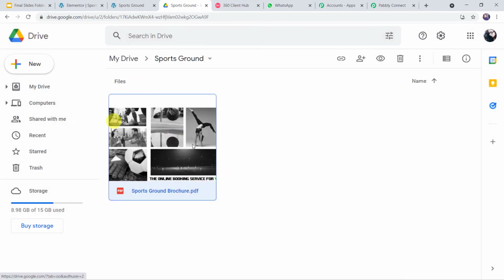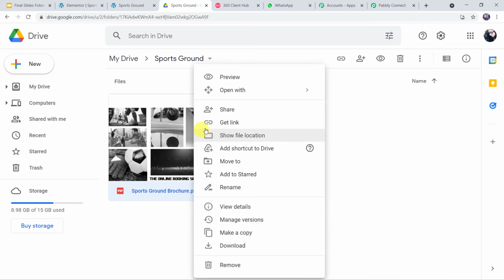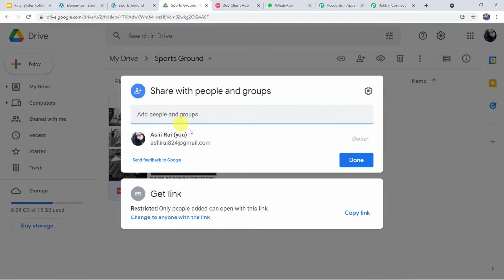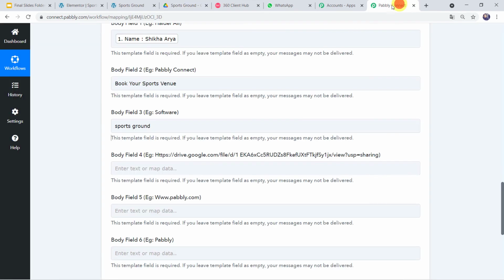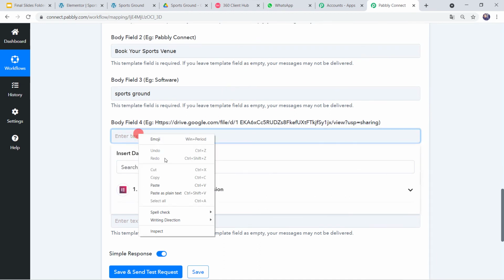I'll just simply make a right click on this. I'll click on share option and here I can find get link option. Simply click on copy link. The link will be copied to clipboard. Go back to Pabbly Connect and paste the link over here.